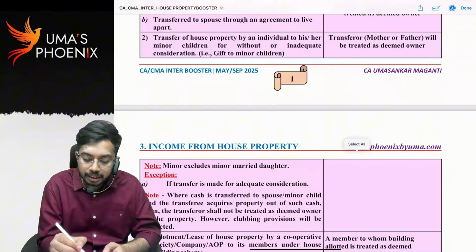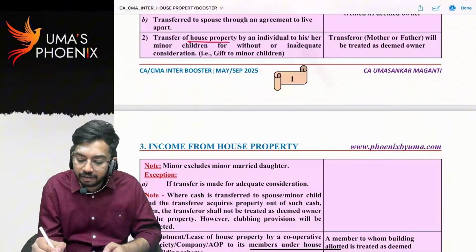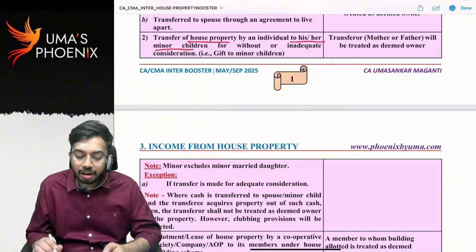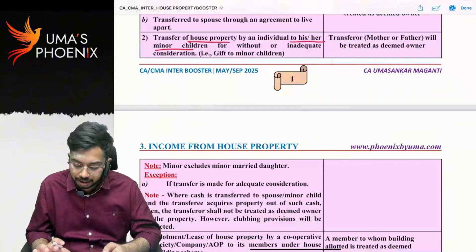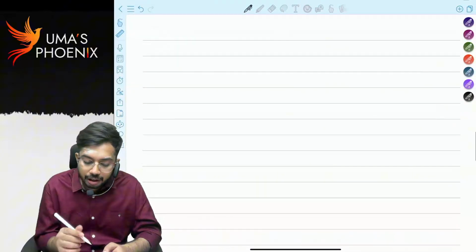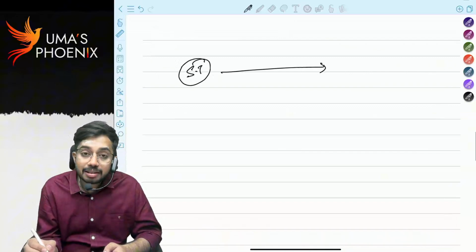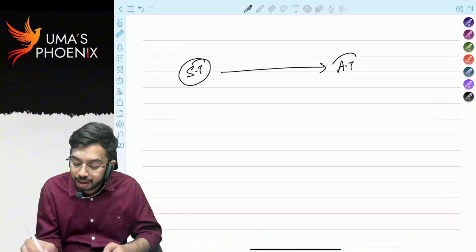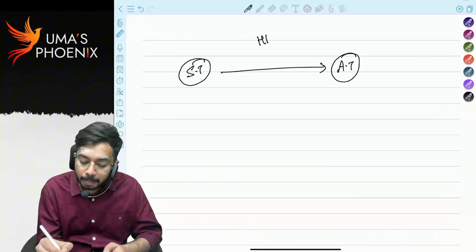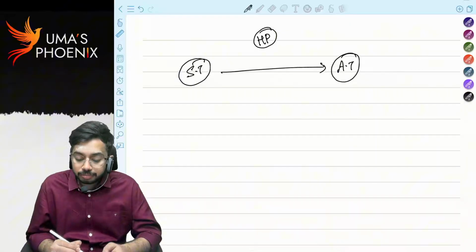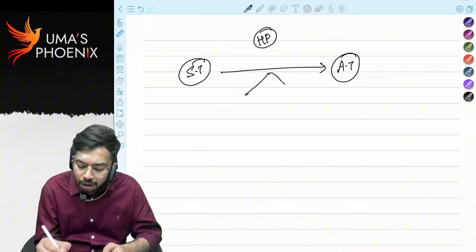Next, transfer of house property by an individual to his or her minor children without consideration or for inadequate consideration. You know Sachin Tendulkar, right? Sachin Tendulkar, for his son's birthday, gifted a house property. He gifted a bungalow. Now, how did he transfer the house property?